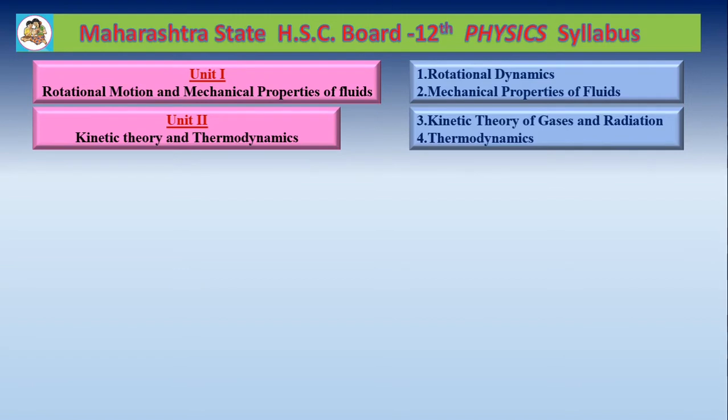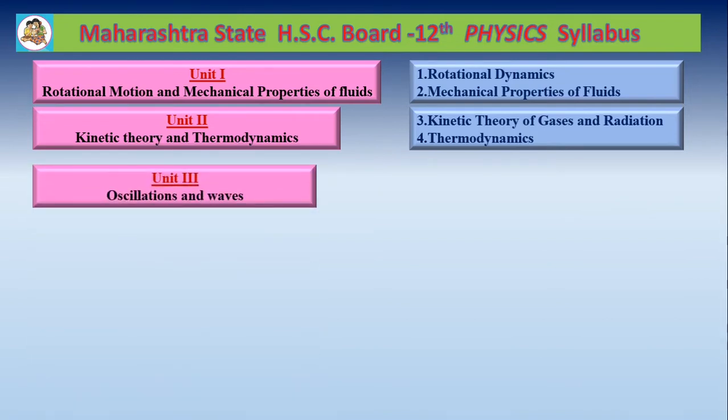In the third chapter, you have to deal with the Kinetic Theory of Gases. This chapter consists of 2 parts. The first part is Kinetic Theory of Gases, and in the remaining part there is a theory about radiation. And in thermodynamics, you have to deal with certain laws of thermodynamics and certain phenomena of thermodynamics.